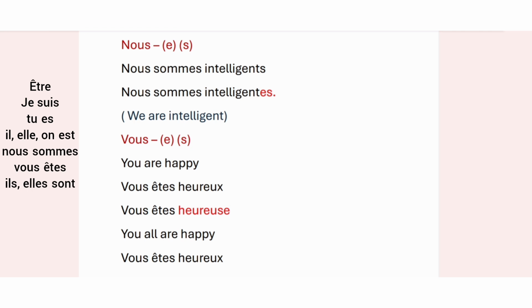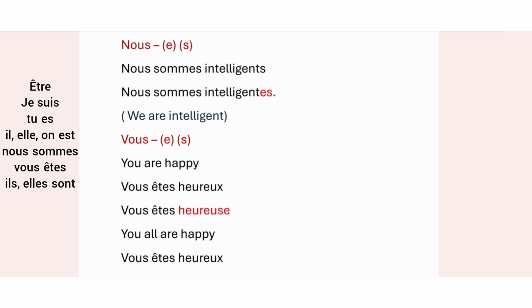You very well know that this vous subject pronoun is used for both you and you all. That is singular you and as well plural you. So we'll be according it in both senses. If this you will be singular, we'll not be putting s. If this you will be plural, that is we are referring to a group, you all, then we'll be putting an extra s. That is you are happy.